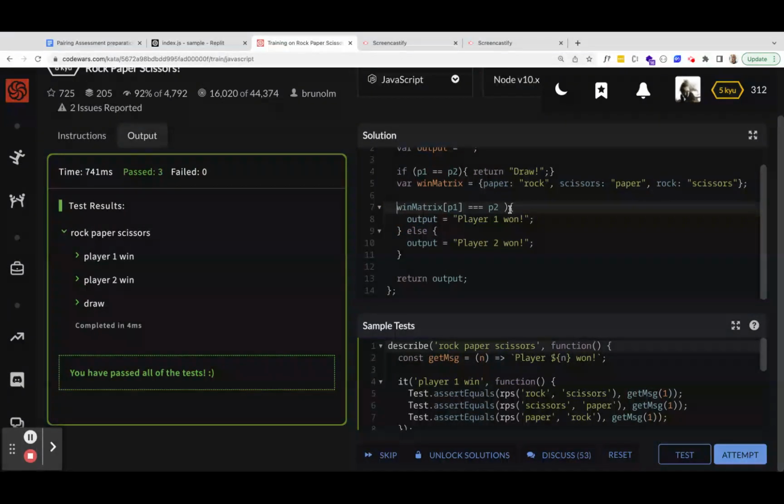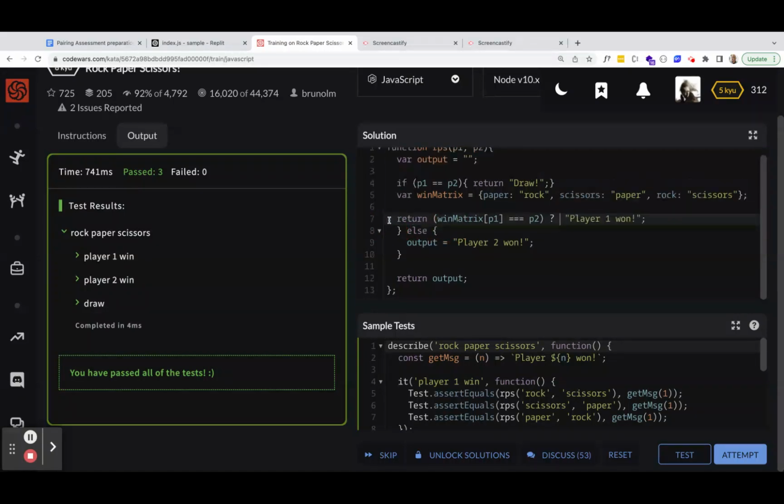So a ternary expression is basically an if-else statement that's all in one line and returns a value. What you do is you put the expression that you're evaluating and then a question mark. And then the first answer, if the statement that you're evaluating is true.